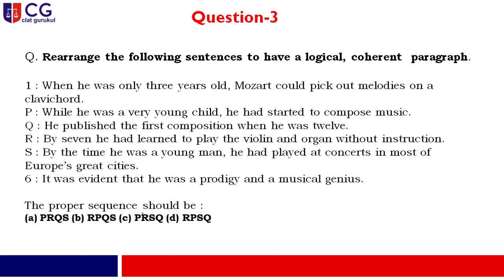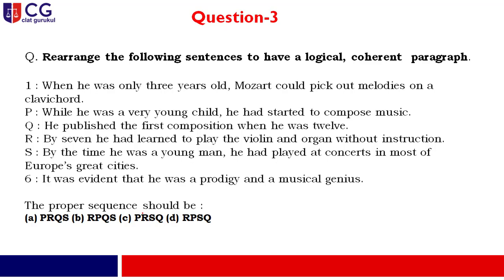Now he is replacing the first name. I have already discussed, the name was Mozart, and you are replacing that word by a pronoun, and he is there. By 7, he had learned to play the violin and organ without instruction. So he is replacing Mozart. So you are starting with R. Now already you have discussed by 7. So 7 years have gone, and after that, the next option you are supposed to pick is P. While he was a very young child, he had started to compose music, right?